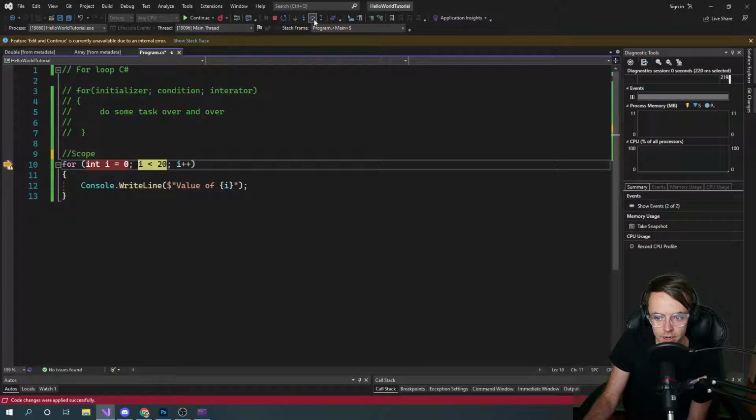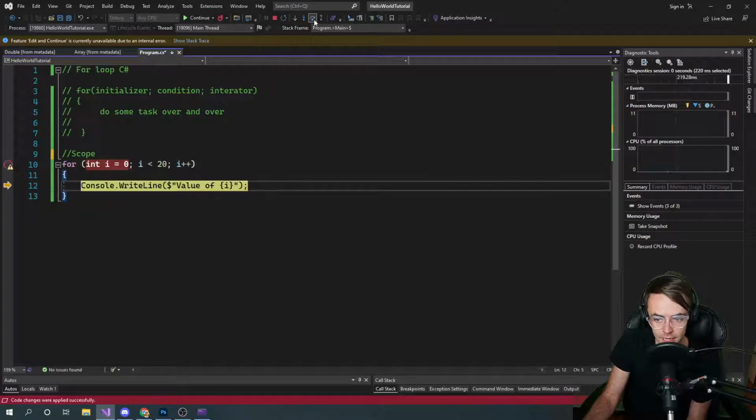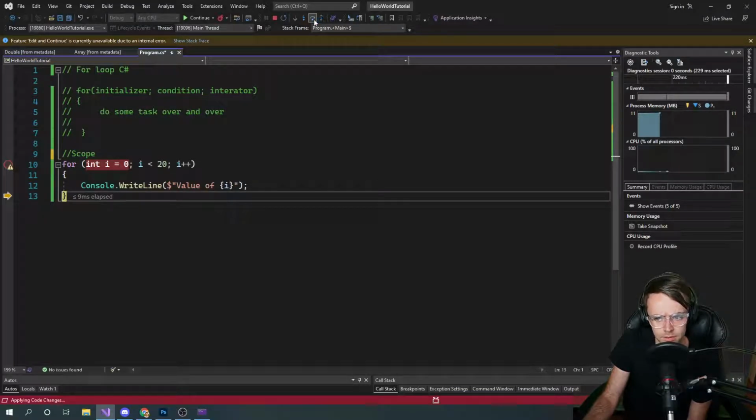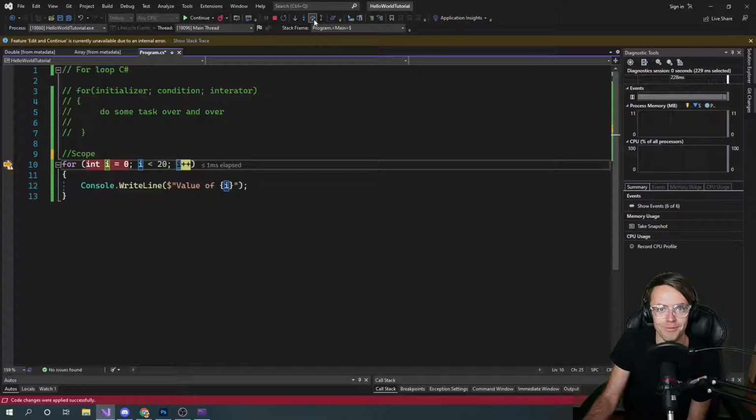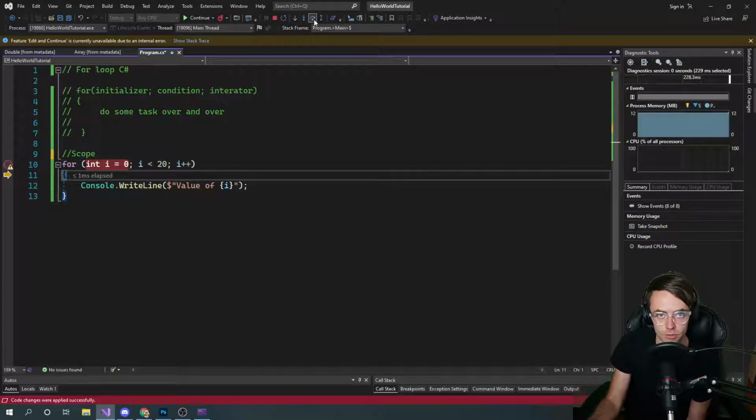So we're going to go ahead. Oh, there we go. It's going to do a comparison. Then it's going to go inside of it. So has it incremented yet? I don't think so. Oh, boom. There we go. Many times people don't ever step through for loops like this. So go through it a bunch of times with the debugger and get used to how for loops are going to be executed.